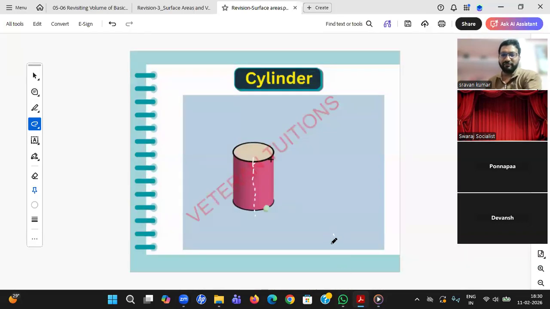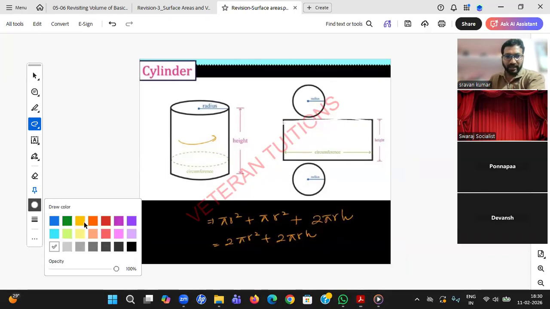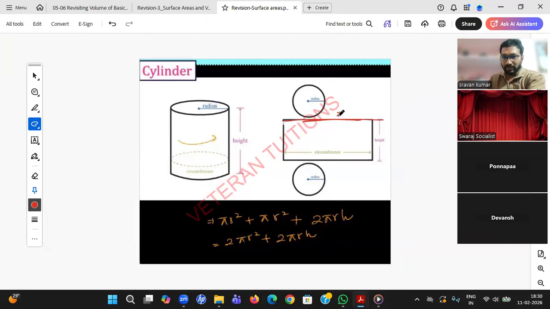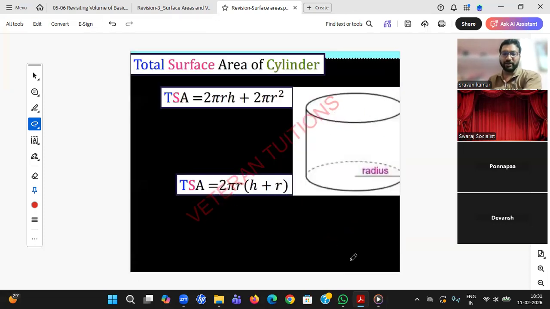So now let me frame the final formula. When I'm opening it, I am getting pi r square, and I am getting another pi r square. This particular rectangle, the top one is 2 pi r and height is h. Height is h, given. So what is the area of a rectangle? Base into height. Base is 2 pi r, height is h. Length into breadth. Length is 2 pi r, breadth is height. So this is the final formula: 2 pi r square plus 2 pi r h. Generally, we will take 2 pi r common. This is what the formula is.